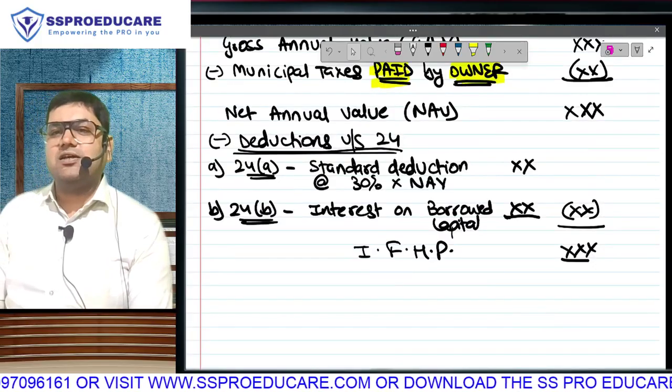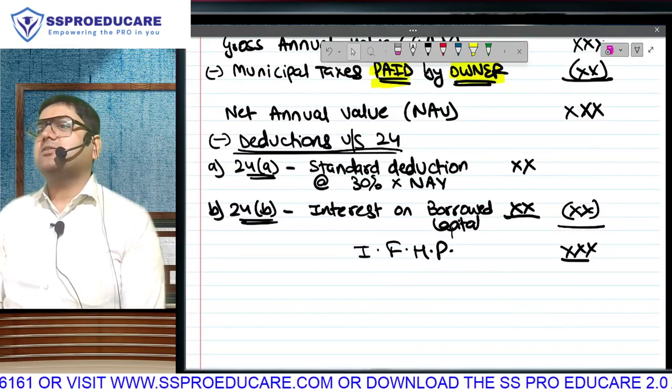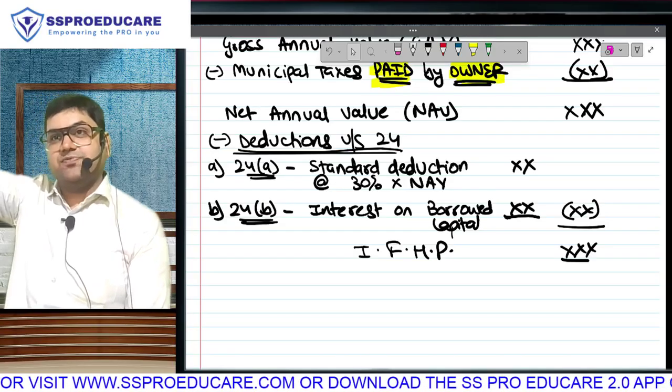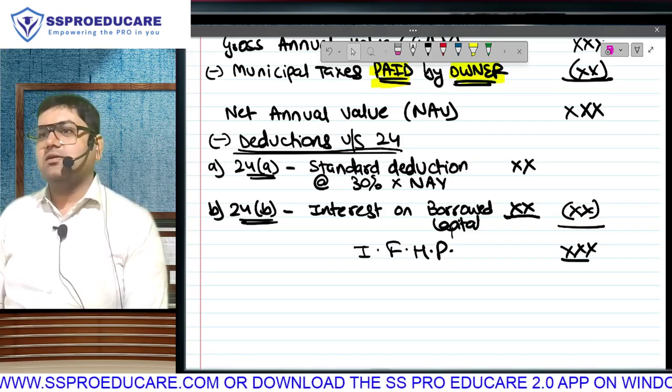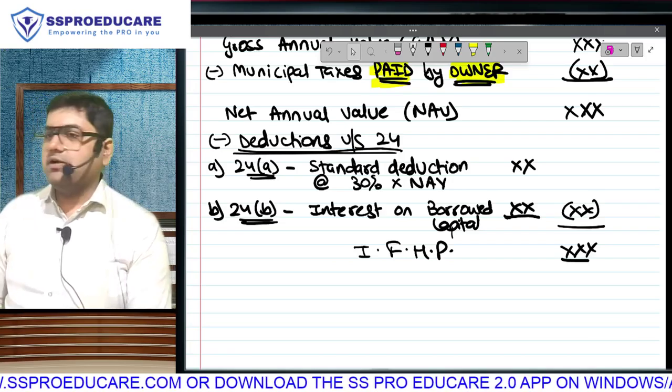Standard deduction will cover anything and everything, but standard deduction will not cover two things: municipal tax, which we have taken against GAV, and interest deduction, which we are taking along with standard deduction under NAV. This is how it will get calculated.